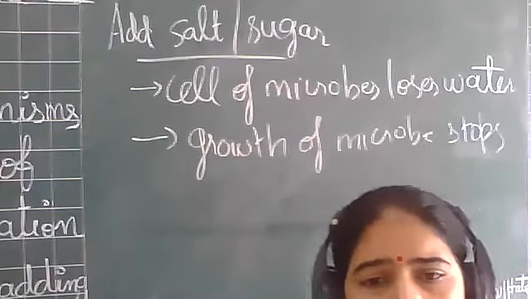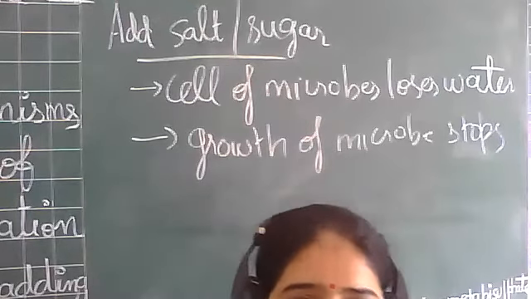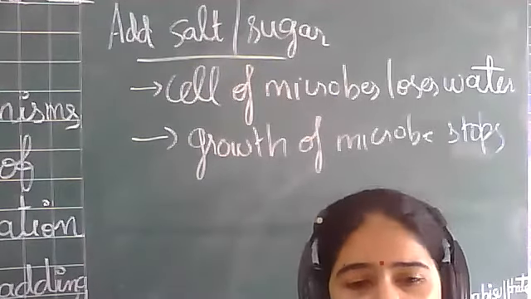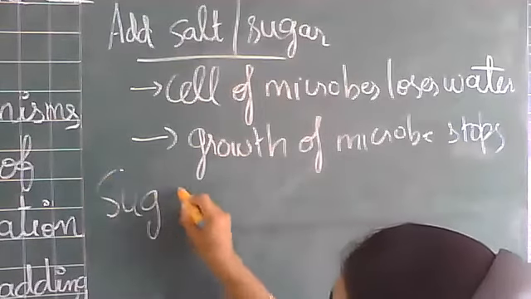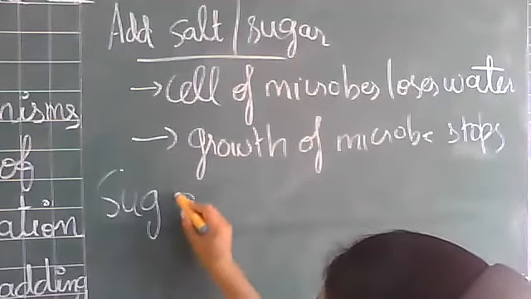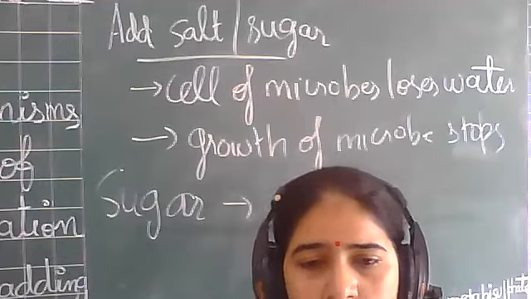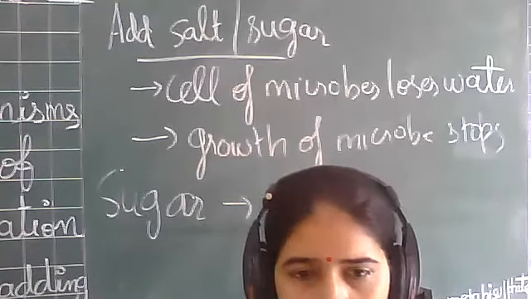Similarly, sugar is also added in some food items like jams, right? We eat jam, right? In that, salt is not used as a food preservative. In that, sugar is used as a food preservative, right? So, jam, sauce and jellies. So, sugar is used as a food preservative. There also, the functioning is the same. On adding of sugar, what does the sugar do? It helps to remove moisture from the cell of the microbe, and once the moisture is removed, the cell is not able to grow, right?